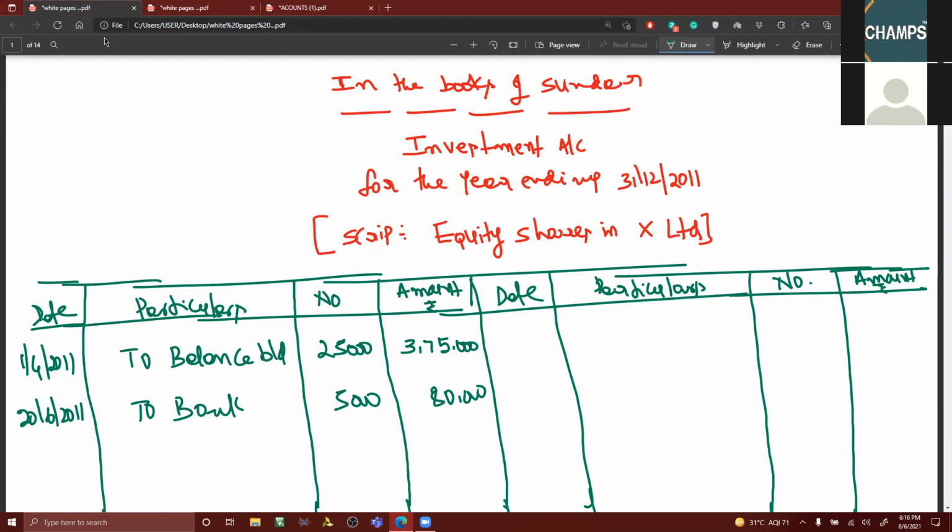What is the date on which bonus shares were declared? 16th August. To bonus shares, working notes number 1, 5,000 shares.